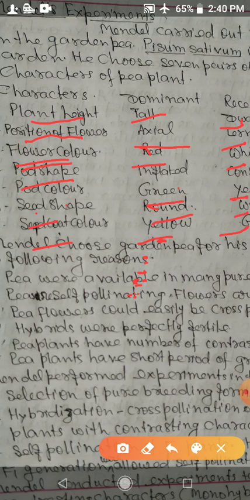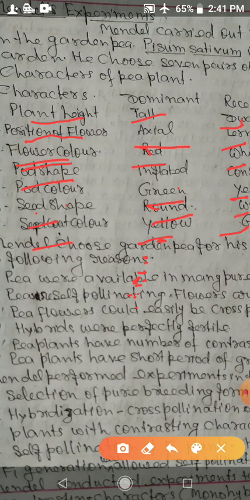So Mendel took the alternative traits of one character, that is the monohybrid cross; alternative traits of two characters, that is dihybrid cross; alternative traits of three characters or more than three, that is called polyhybrid cross.